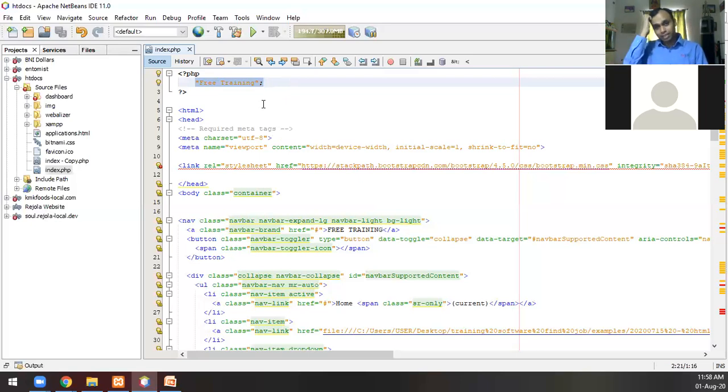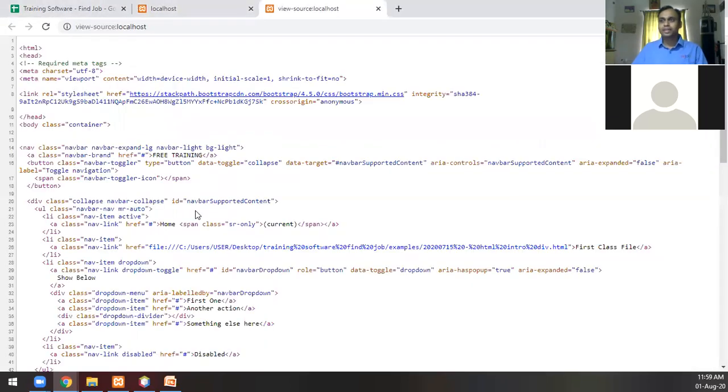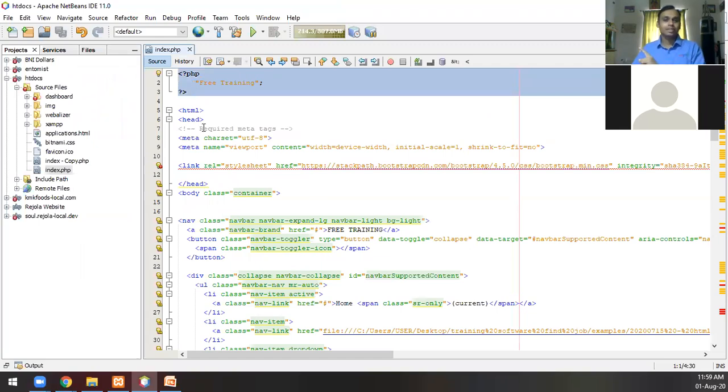Now if I save this and come here and refresh this particular page, nothing really happens. You will not even see the PHP here, or the open and close PHP, or the free training, none of them. Even if I go to the page source, even here also you do not see that. As I said, none of this PHP would come to the client side. So they have not even come to the client side.